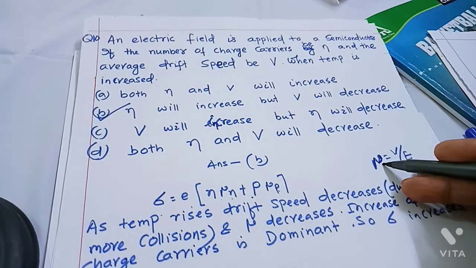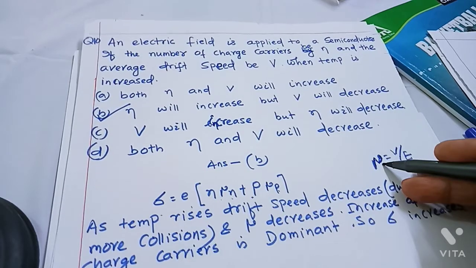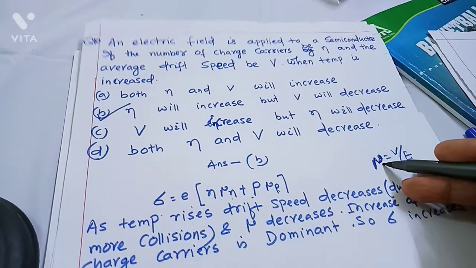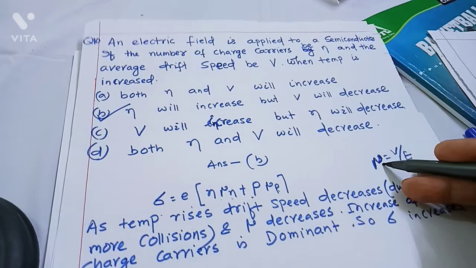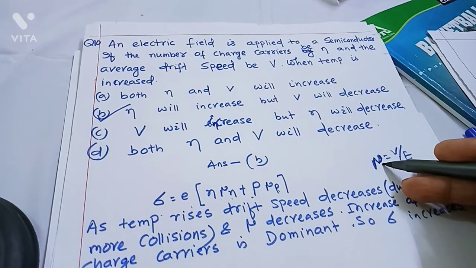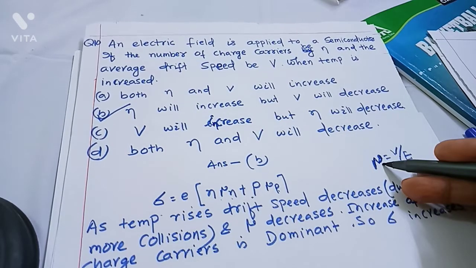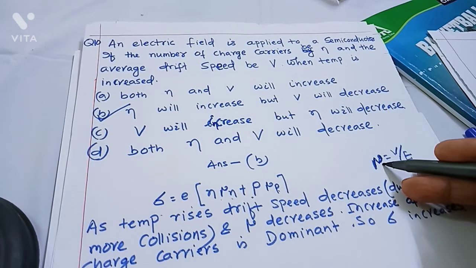Mobility decreases means that, from the expression, conductivity should decrease. But we know the conductivity of an intrinsic semiconductor increases with rise in temperature. Here, because the mobility of electrons and holes decreases, the conductivity should decrease. But in contrast, when you increase the temperature, the formation of electrons and holes becomes very rampant, and the carrier density increases very sharply.